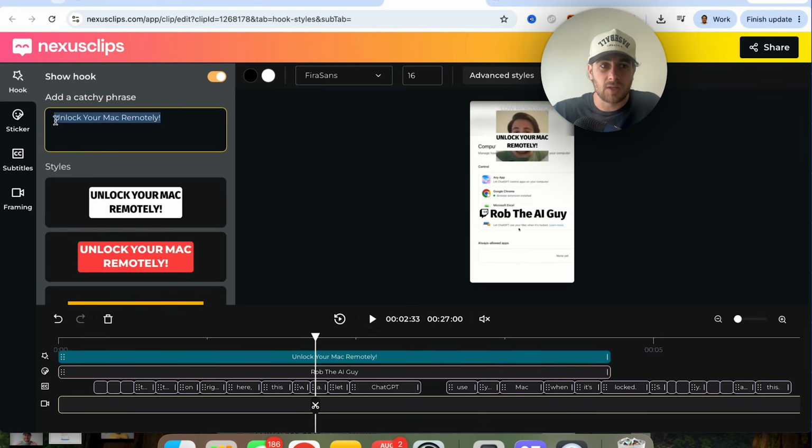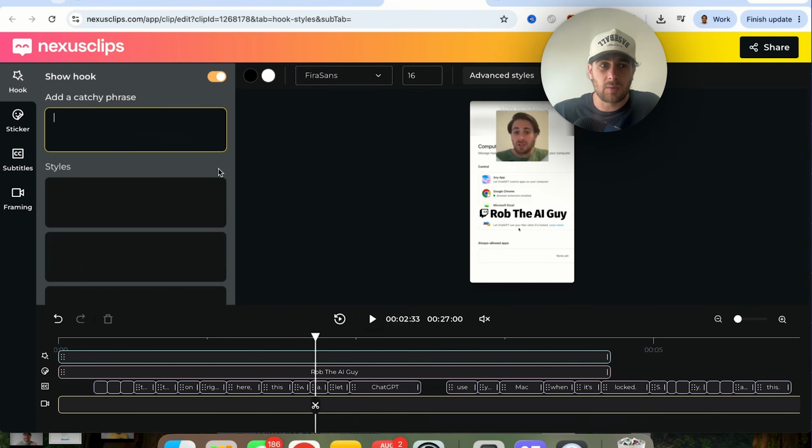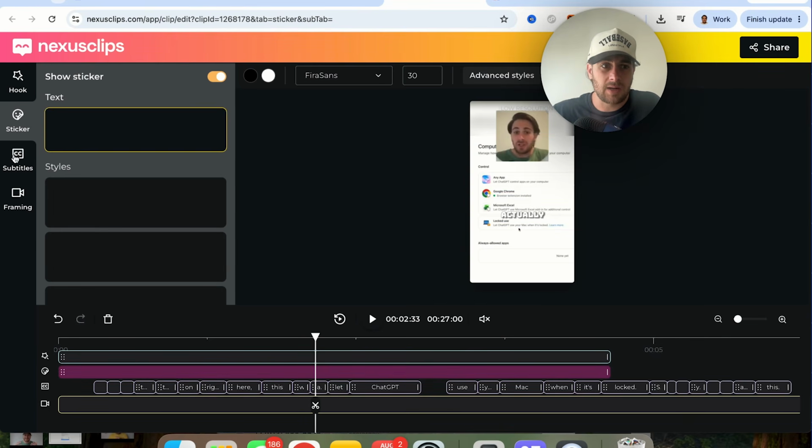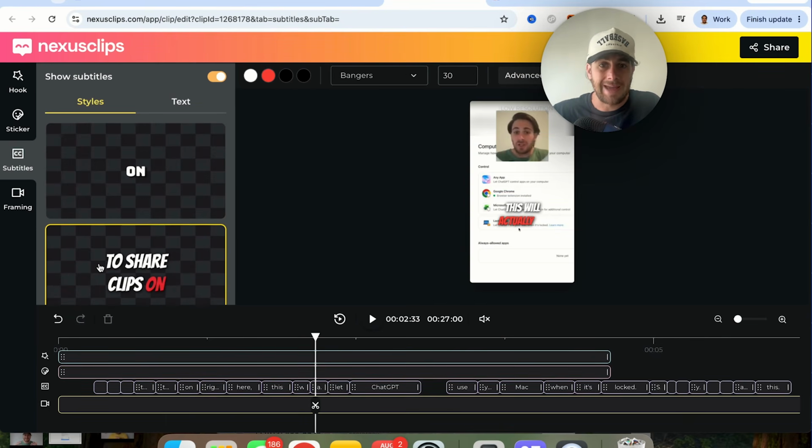I'm going to get rid of this hook right here real quick, just so that we could see what it actually looks like without the hook. And we could see that I'm also going to get rid of this. We have our subtitles right here, and we could come over here and change these to look however we want.